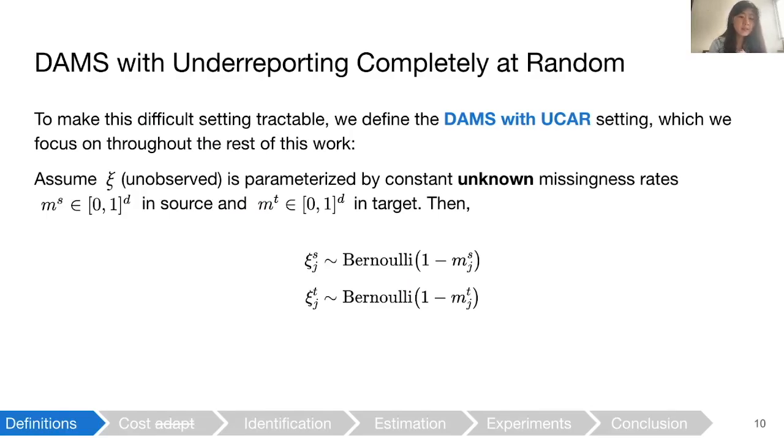To make this difficult setting tractable, we define the domain adaptation under missingness shift with underreporting completely at random, or DAMS-UCAR setting, which we focus on throughout the rest of the work. So assume that Xi, which is unobserved, is parameterized by constant unknown missingness rates, MS and MT. Then Xi in source is drawn as a Bernoulli parameterized by 1 minus MS, and similar for MT.